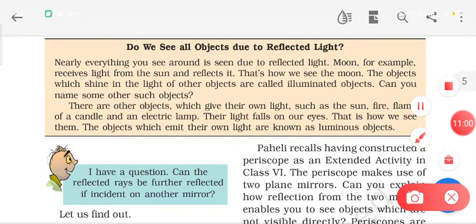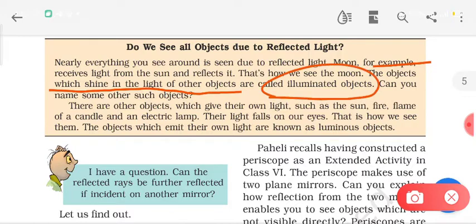So even the moon is visible because it is reflecting the light which is coming from the sun, and this light is reaching you. The objects which shine in the light of other objects are called illuminated objects. So all such objects which are visible because of the light which is being reflected by them and which is actually coming from some other source, such objects are called illuminated objects. So once again, what are illuminated objects?